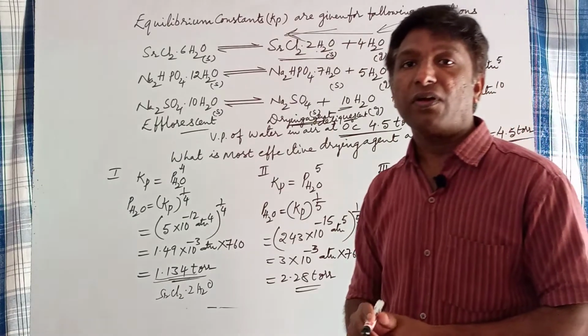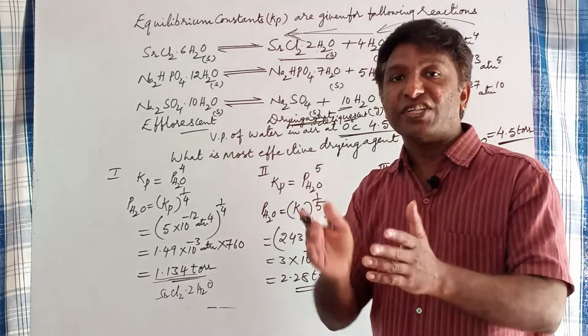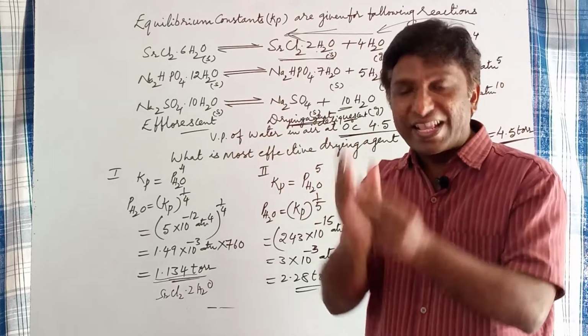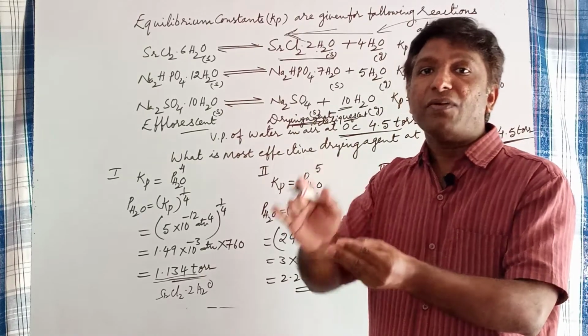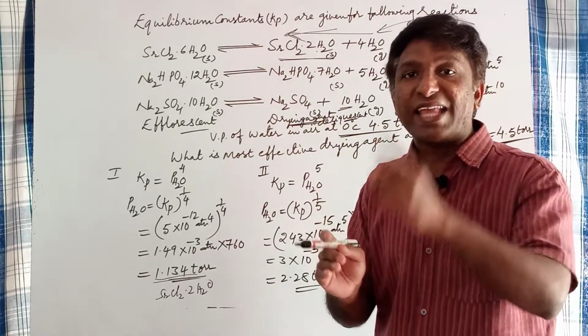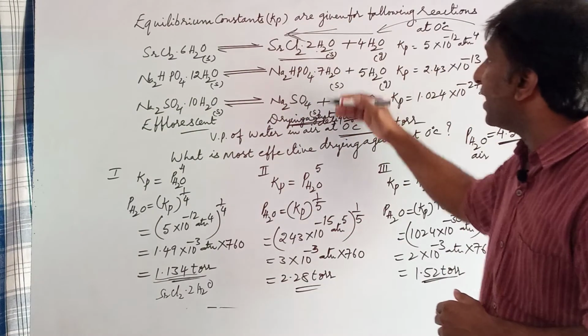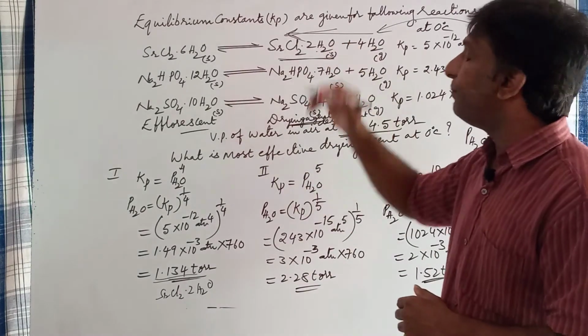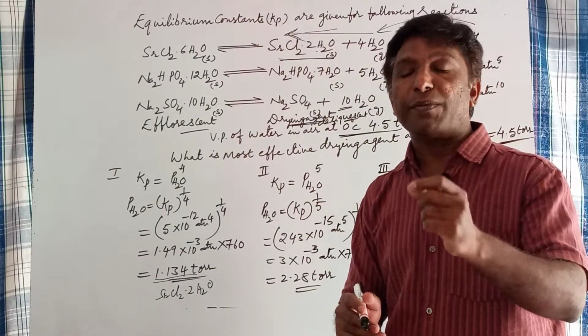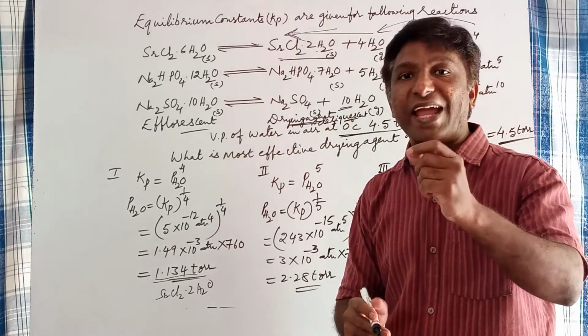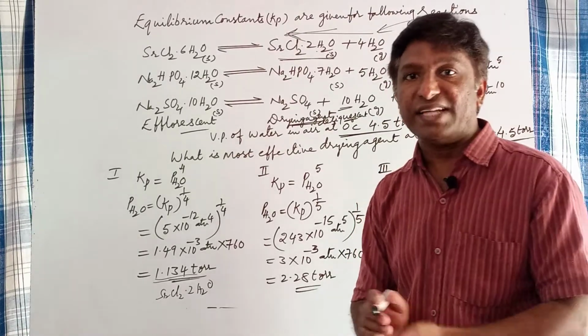Therefore, the equilibrium in which the water vapor pressure is less when compared to atmospheric air acts as the most effective drying agent. Among the three equilibria given here, the first equilibrium has the lowest water vapor pressure at equilibrium, that is why it acts as the most effective drying agent.